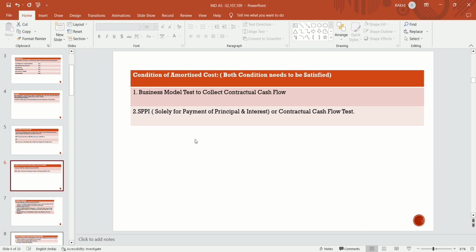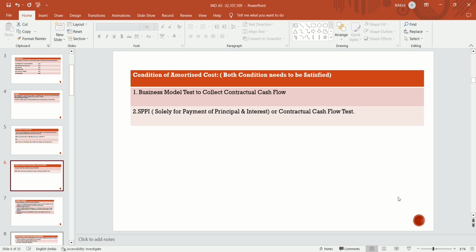The first is the business model test to collect contractual cash flows, and the second is the SPPI test, that is, solely for the payment of principal and interest, or the contractual cash flow test.